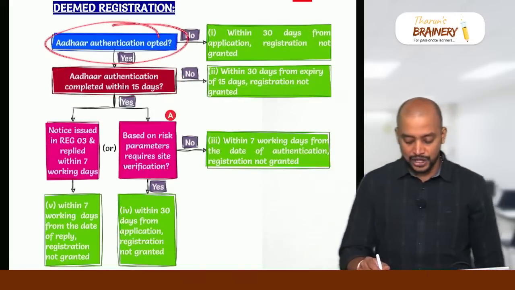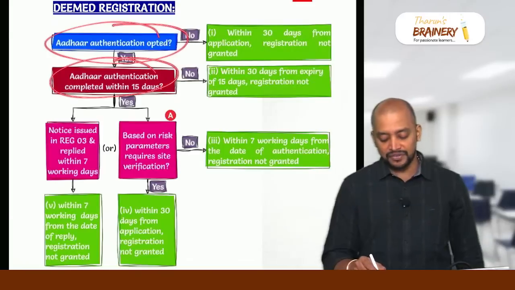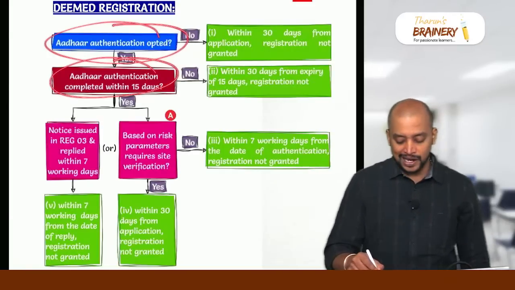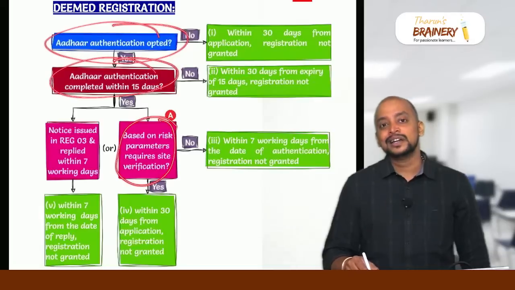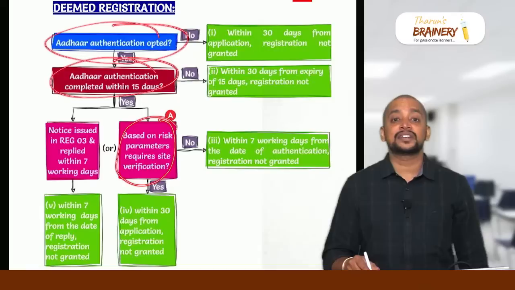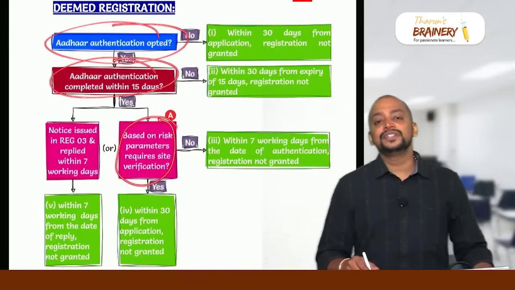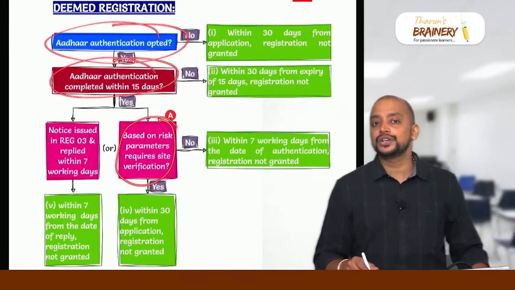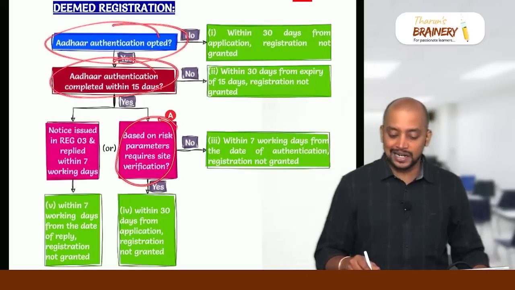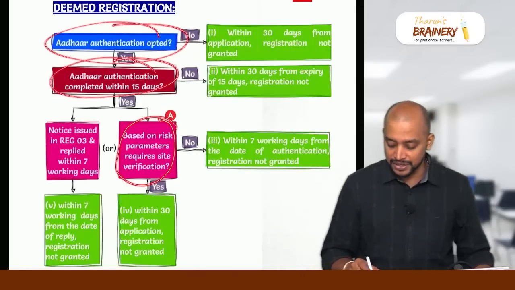Aadhaar authentication opted, and it is completed within 15 days. But you know what has happened? Based on risk parameters, the department is of the opinion that it requires site verification even after completion of Aadhaar authentication. Then within 30 days from the date of application, they need to complete physical verification and grant registration, otherwise it is deemed registration.